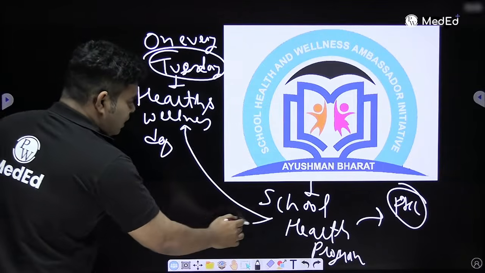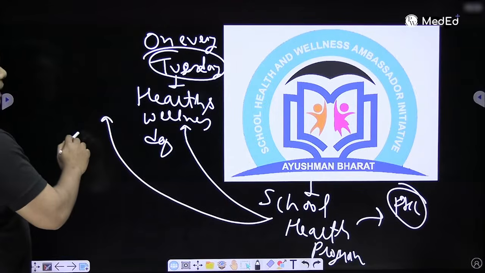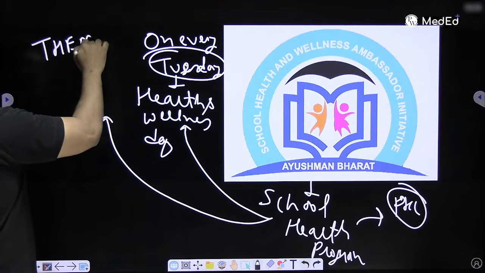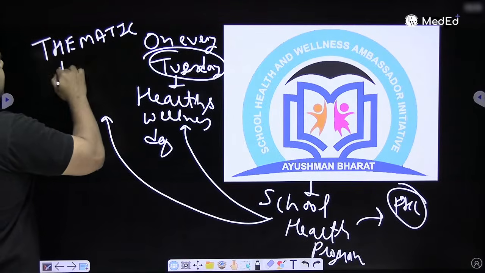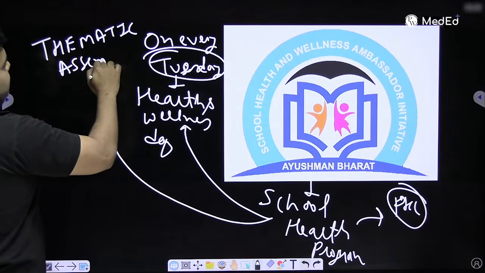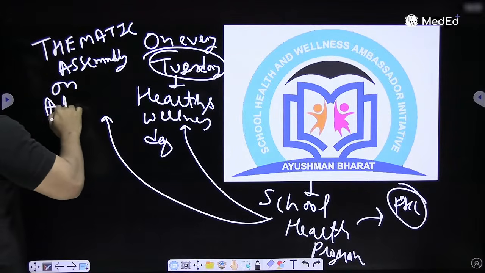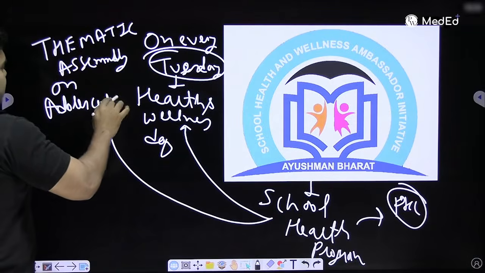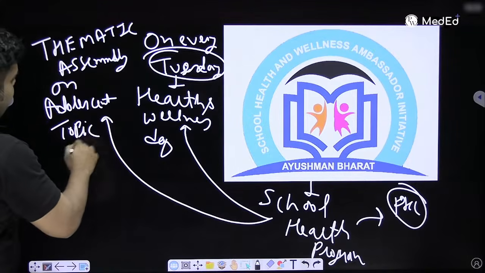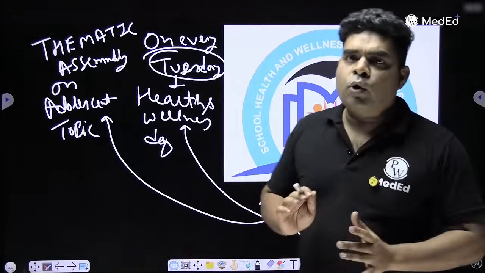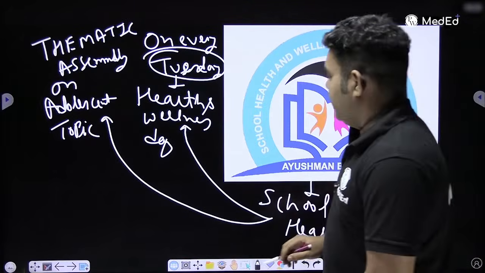Then in the school health program, one more thing is they will have a thematic assembly on some adolescent theme. They will do the thematic assembly on an adolescent topic. This type of thematic assembly can be conducted every week, or the government says at least every 14 days they should have this thematic assembly.